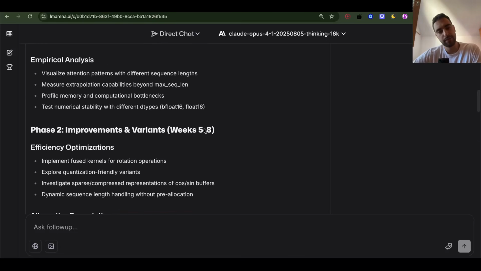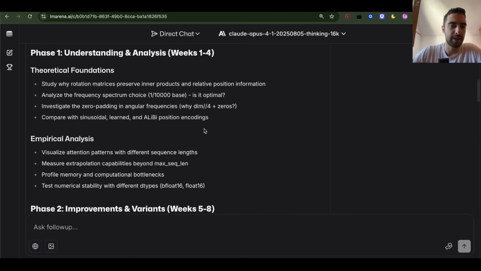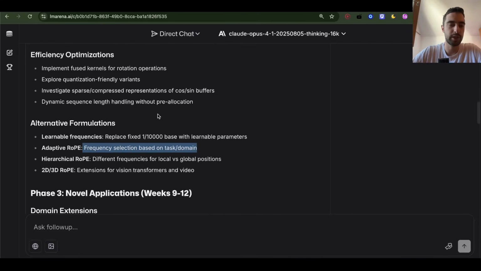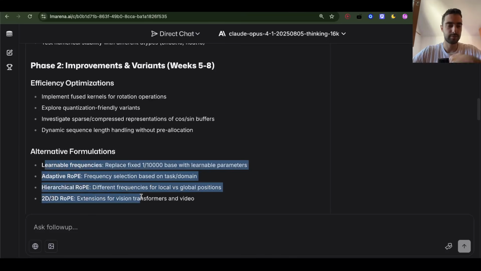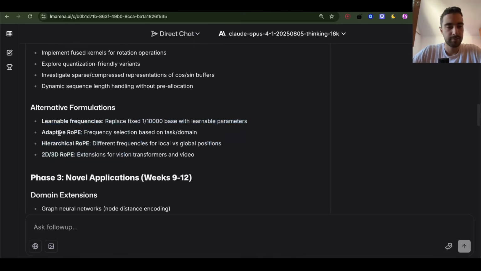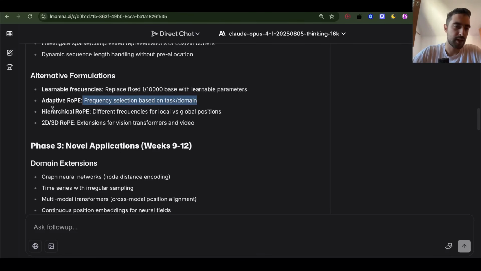The main point of this is to learn and understand how this works. When we understand how this works based on these experiments, then we will get even better ideas than these on how to improve it. Adaptive RoPE, frequency selection based on task domain. Hierarchical RoPE, different frequencies for local versus global positions. We already have that, because the sine wave and frequency, it's going to be different anyway. 2D and 3D RoPE, extensions for vision transformers and video.